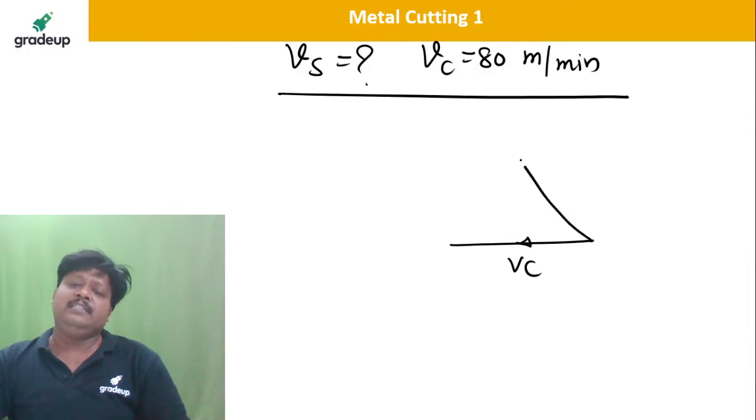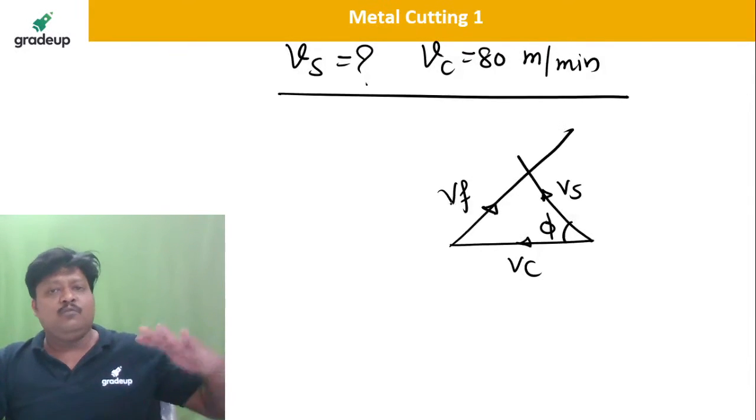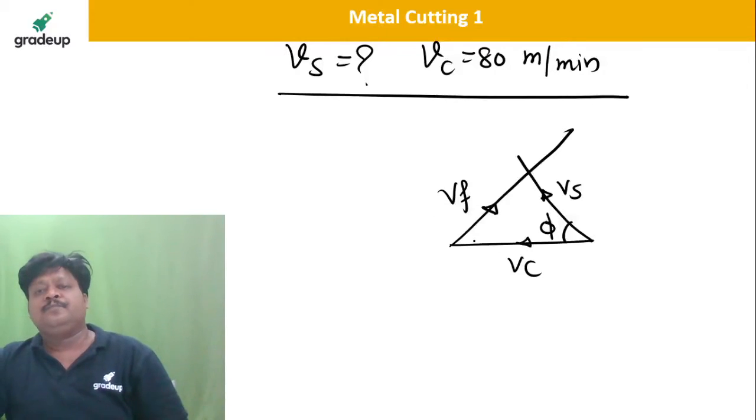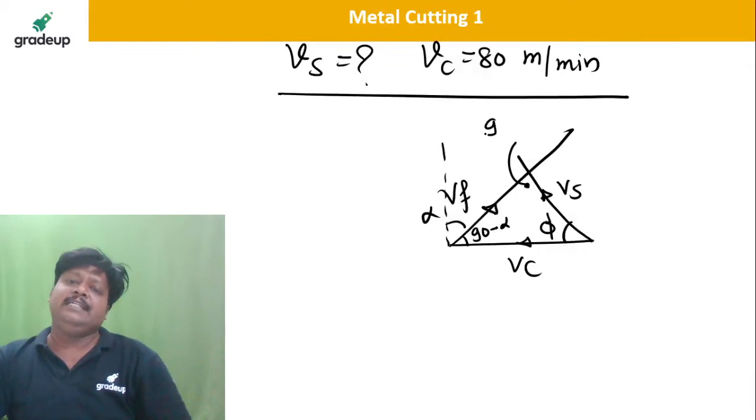This is the shear velocity, making the angle phi here, and this is the flow velocity of the chip which is flowing through the rake face of the tool with this angle. This is the rake angle alpha, so definitely it will be 90 minus alpha, and this angle will be 90 minus phi minus alpha, isn't it?